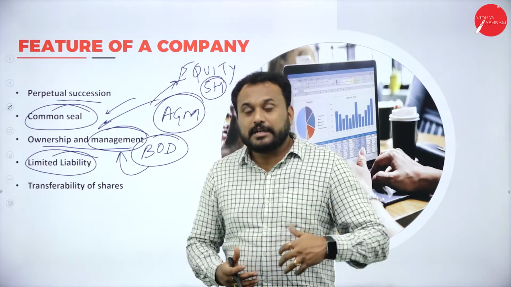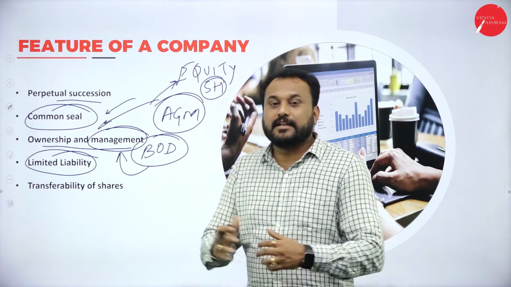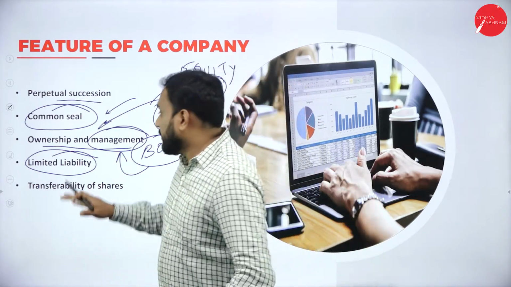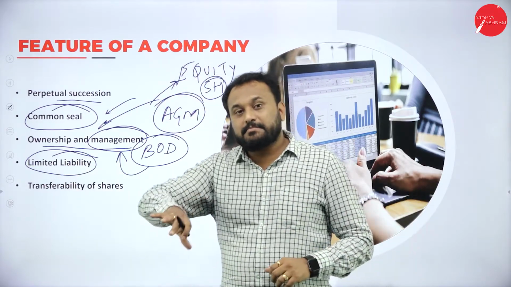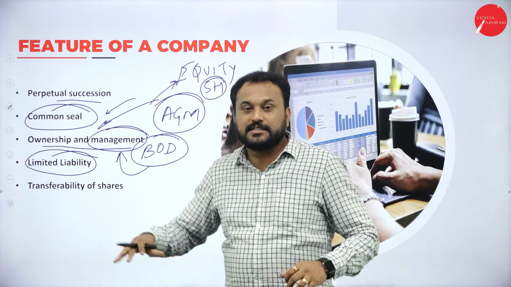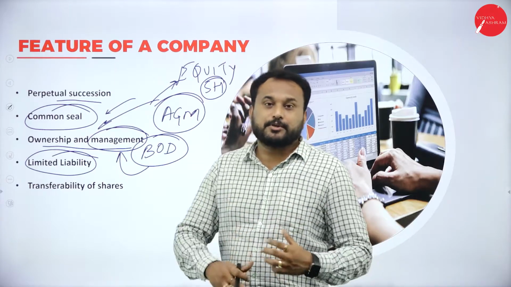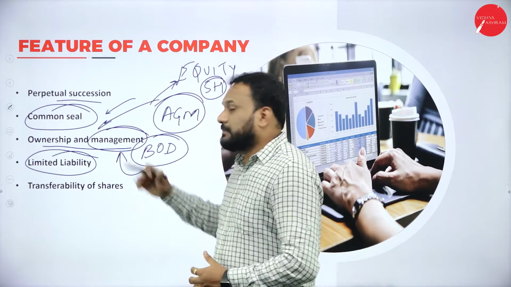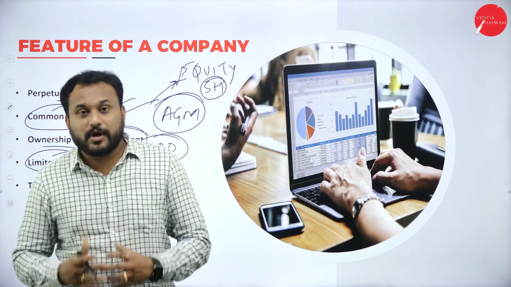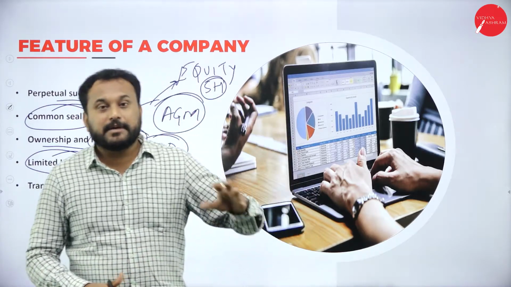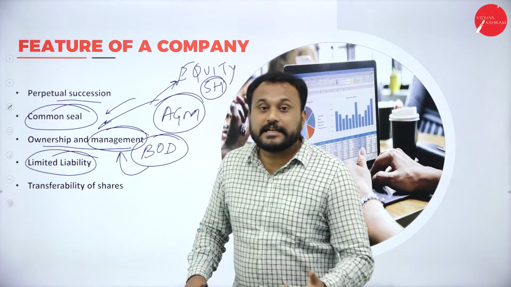That means if I don't have anything in my business, I need to sell my personal property and then settle the business. But here we have limited liability. That means the company is different, and the members and the owners are different. When a company has taken a loan of some crores and is not able to pay it back, the owners and the management will not sell their personal property for any of the debts. They'll sell the company's property but not their own. That's why we say that it has something called limited liability.